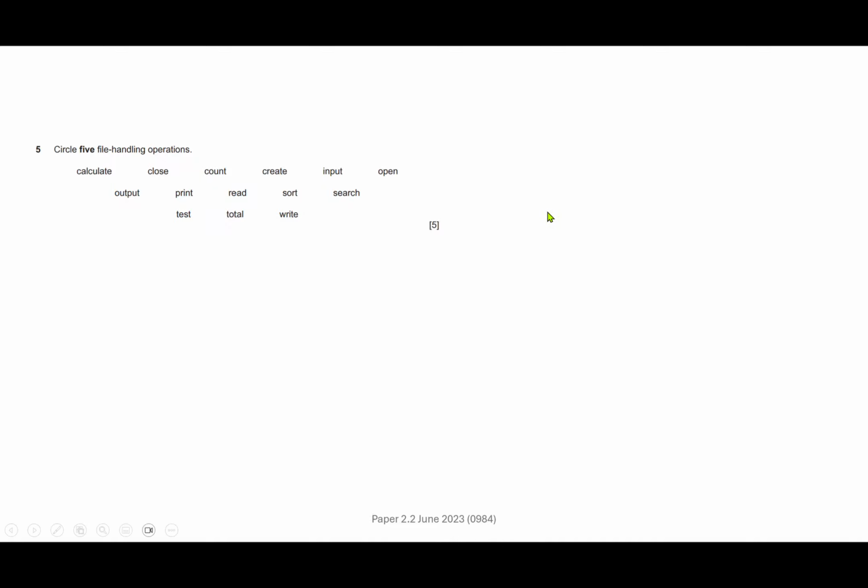Okay, question 5. Before we talk about question 5, just look at the mark scheme where the question was actually removed from the paper due to an issue. And that doesn't mean to say we can't still make some use of it and come up with an answer and look at why it was perhaps removed. So let's have a quick talk about the question.